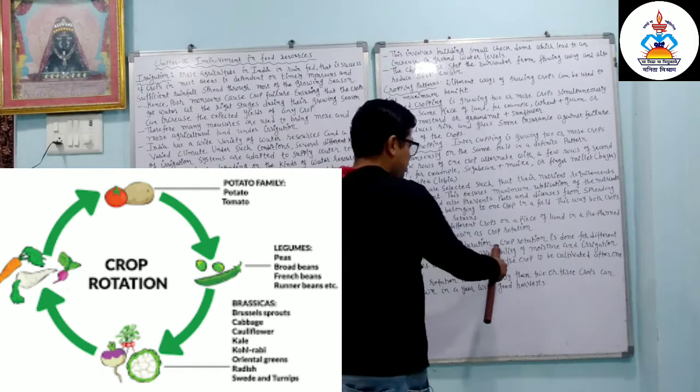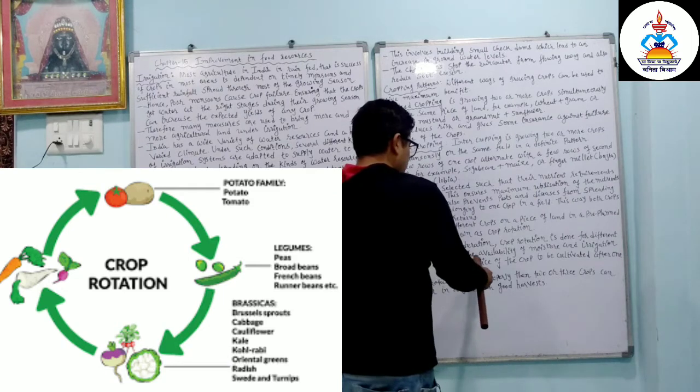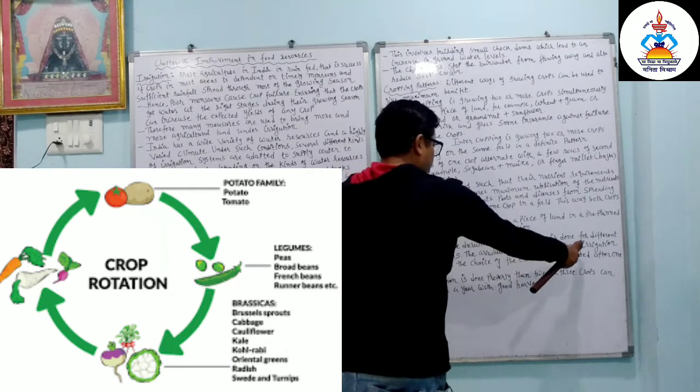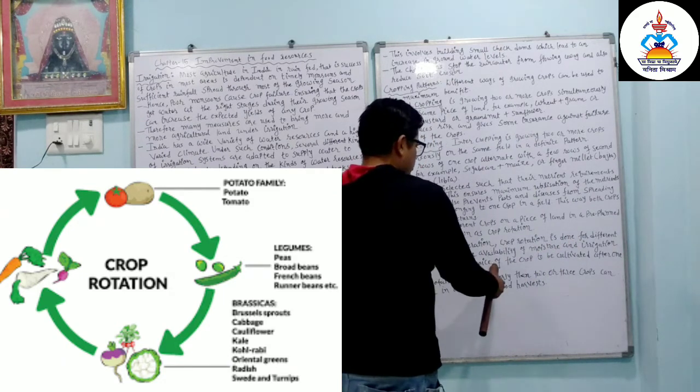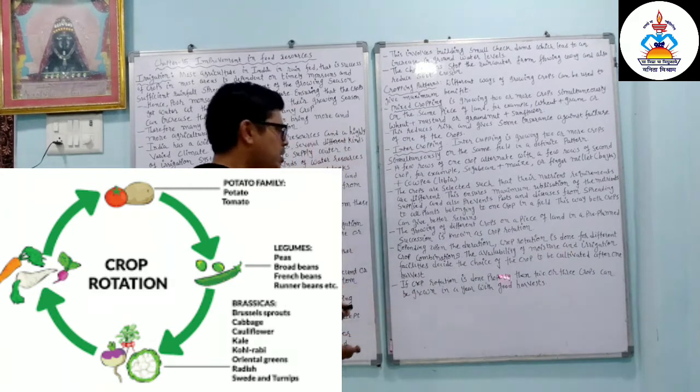Depending upon the duration, crop rotation is done for different crop combinations. The availability of moisture and irrigation facility decide the choice of the crop to be cultivated after one harvest. So two things are important.